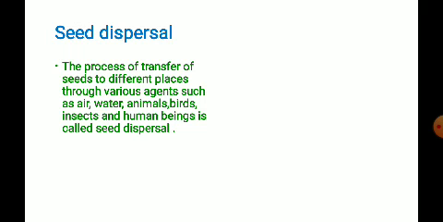We human beings select some of the useful seeds, which are useful to us, and we take those seeds and sow them in the soil to get new plants. You must have seen farmers sowing the seeds of useful plants like wheat, maize and mustard.